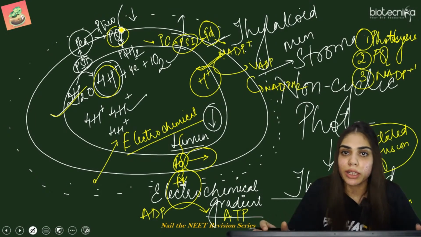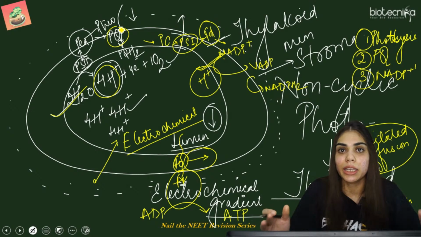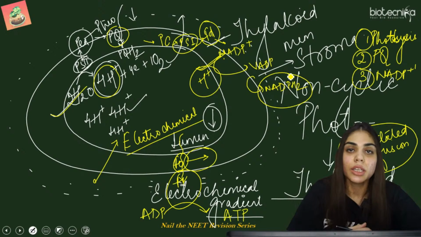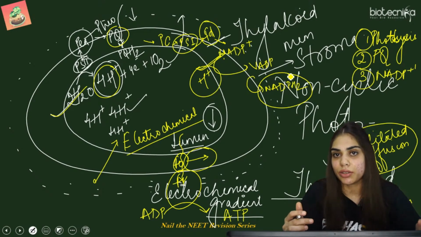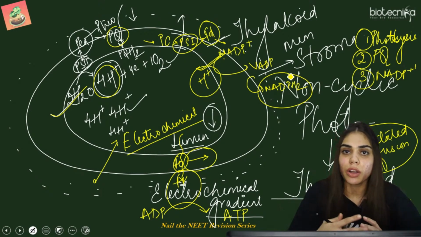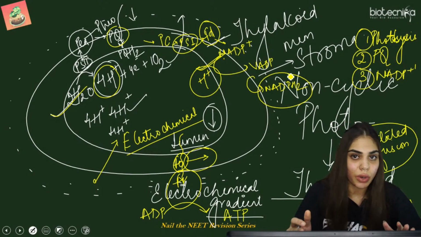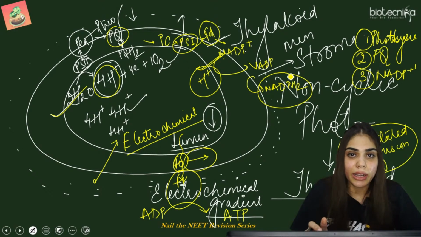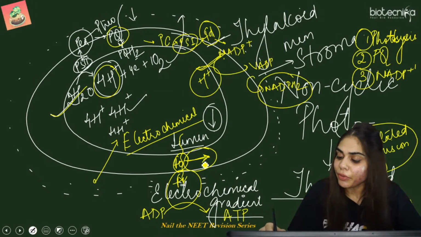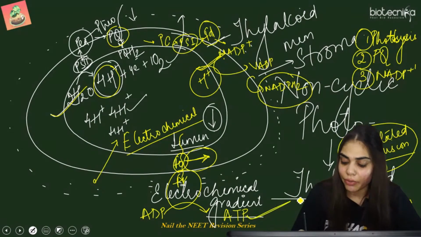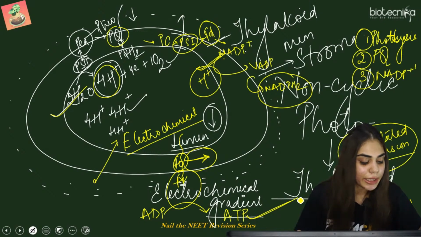Because अब स्ट्रोमा में बहुत कम H plus है तो pH will be very high and lumen में pH is very low and ultimately this reducing power is also formed at the last जिसके कारण से proton gradient बहुत कम हो जाता है stroma. So there is a need to balance this proton between the thylakoid lumen and the stroma. So for this the chemiosmotic hypothesis is running. So here the F0 and F1 particles are playing a key role. Here the F0 particle is helping with the facilitated diffusion of these H plus protons, whereas the F1 particle is an ATP synthetase, which is ultimately generating a chemical compound that is ATP.